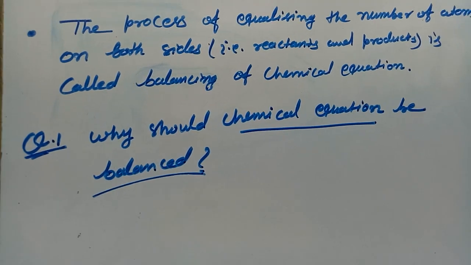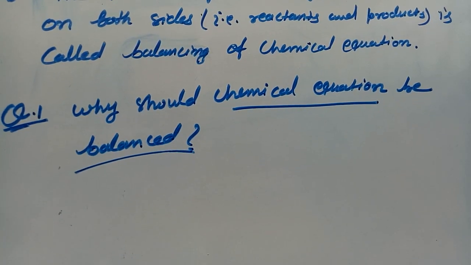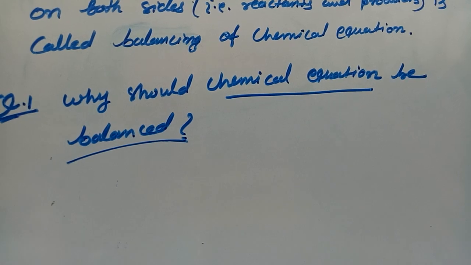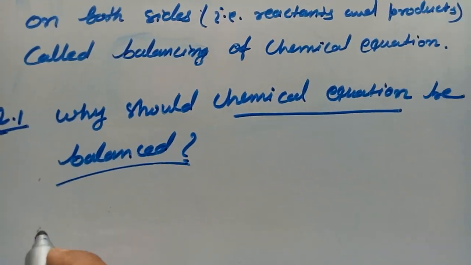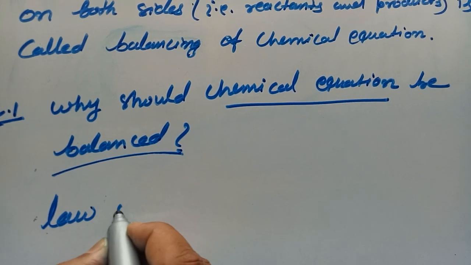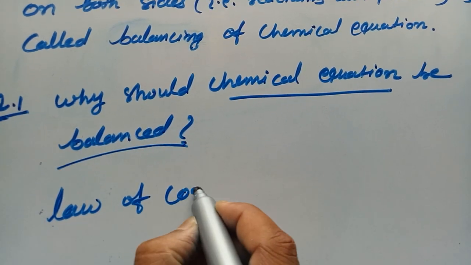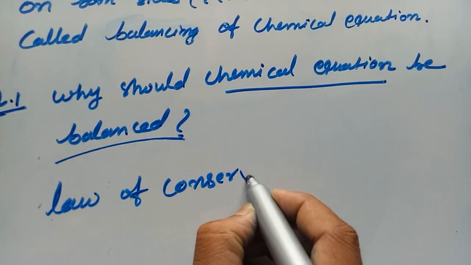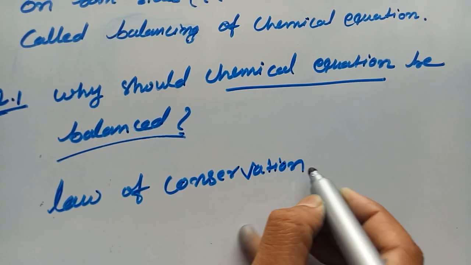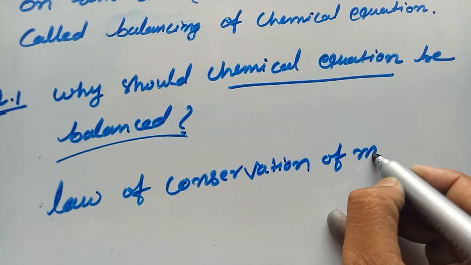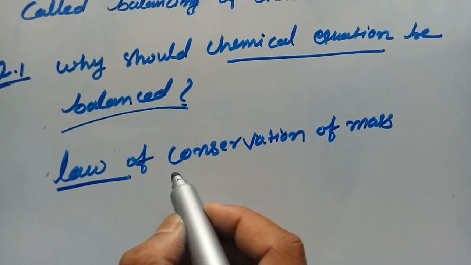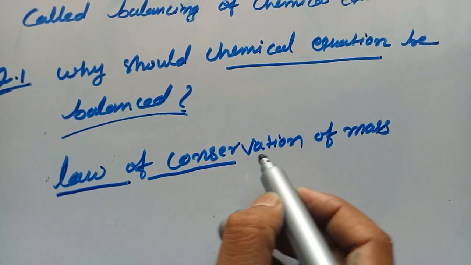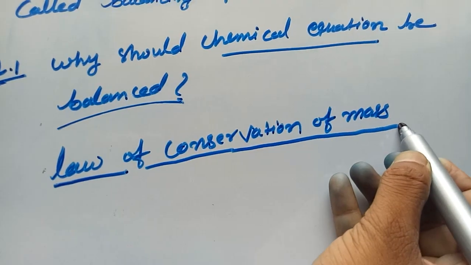In class 9 you have heard the different laws of chemical combination. One of them is the law of conservation of mass. So we balance the chemical equation in order to follow the law of conservation of mass.